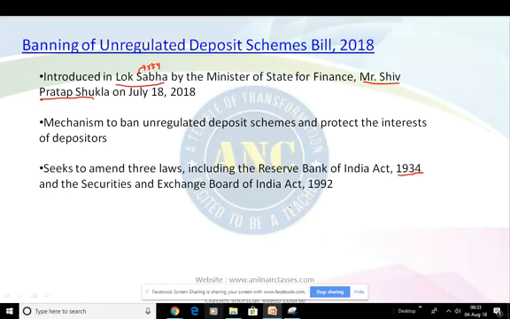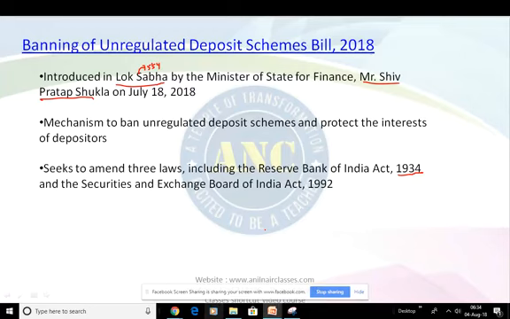Currently, nine regulators oversee and regulate various deposit-taking schemes, which include the Reserve Bank of India (RBI), SEBI, that is the Securities and Exchange Board of India, the Ministry of Corporate Affairs, and state and union territory governments. For example, the RBI regulates deposits accepted by non-banking financial companies. SEBI regulates mutual funds. State and union territory governments regulate chit funds, among others. All deposit-taking schemes are required to be registered with the relevant regulator.